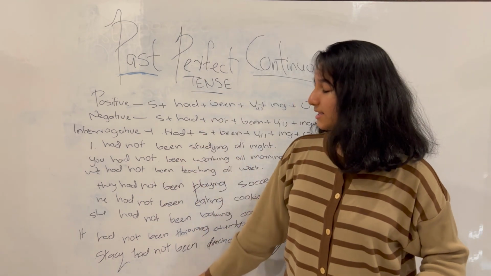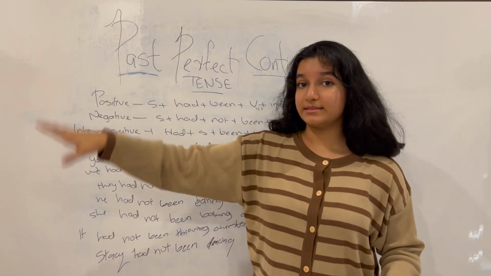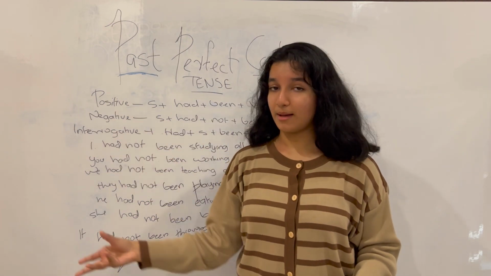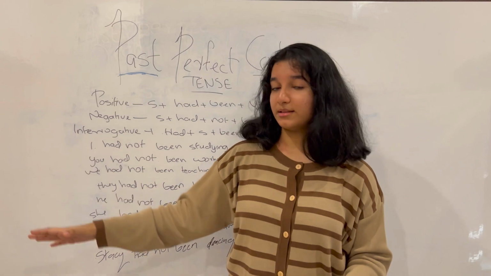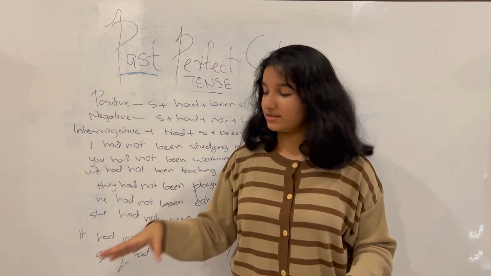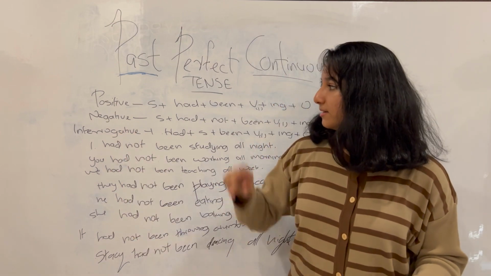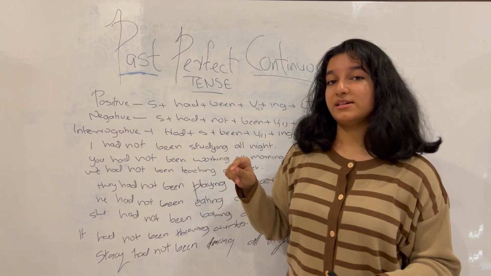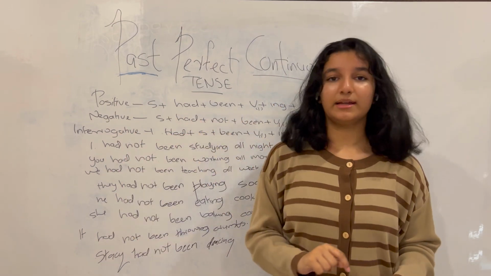Now, instead of saying that in the past, this certain action had been happening, it started in the past, continued in the past, and ended in the past, that action no longer happens. That is what happens when we change a positive sentence into a negative sentence.